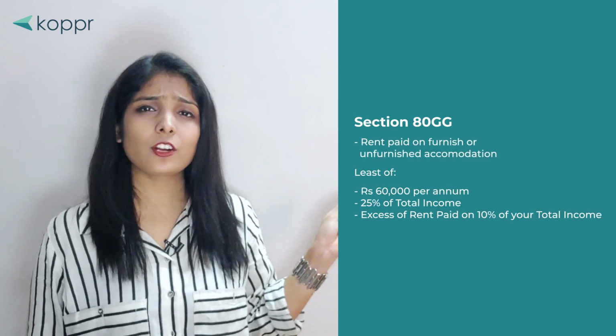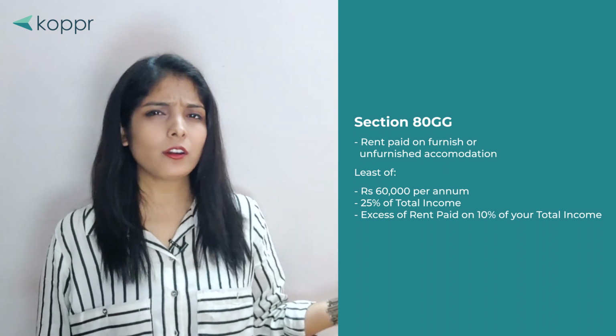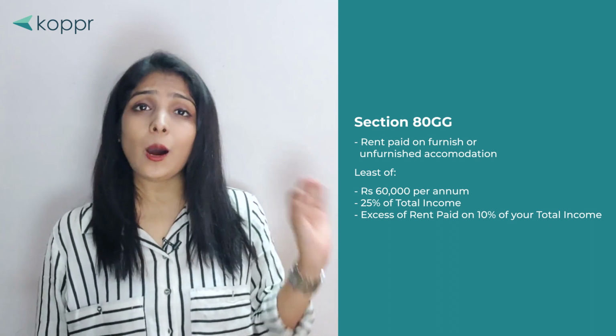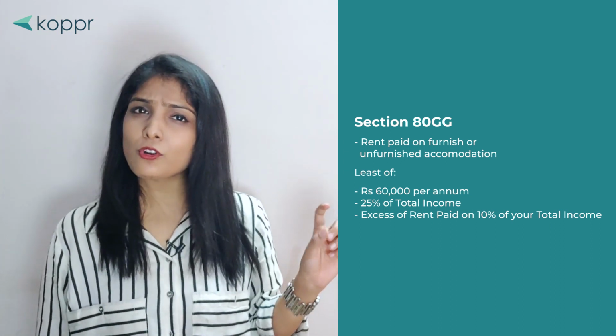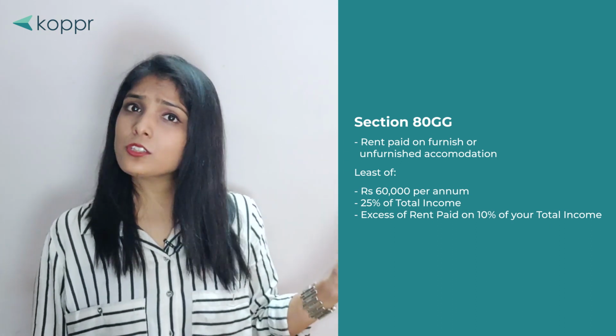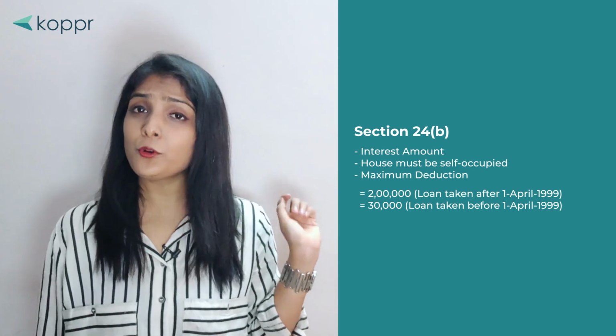Under this, the deduction can be claimed on the rent paid on your furnished or unfurnished accommodation up to the limit of rupees 65,000 or 25% of your total income, or excess of rent paid on 10% of your total income. Now the second one is section 24B.